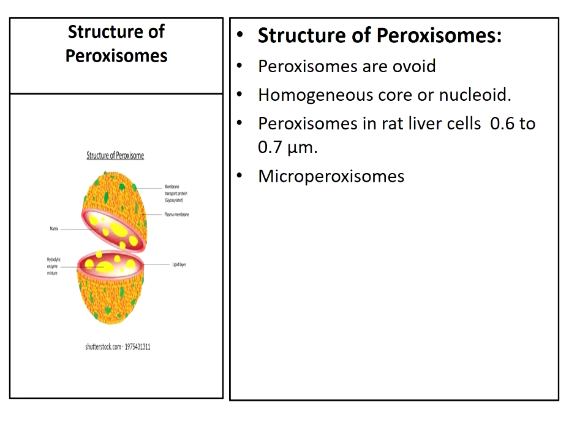In contrast to the nucleoid-containing peroxisomes found in liver and kidney, there are others which are smaller and lack a nucleoid. So some of the peroxisomes consist of a nucleoid, but some lack the nucleoid. These are called microperoxisomes, that is the smaller ones, and they lack the nucleoid.